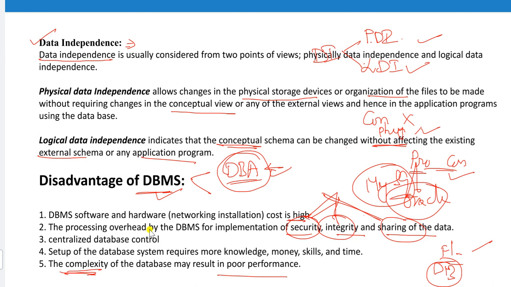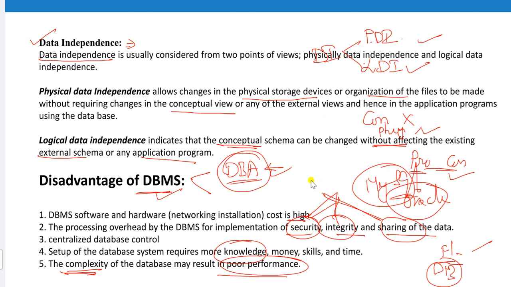Without knowledge you can't do anything, just like we can't write programs without knowledge. Here we need to write queries to retrieve data, insert data, update data, or perform any operations. To write the query you should have good knowledge, otherwise you will get poor performance from the database. So these are the disadvantages of DBMS.